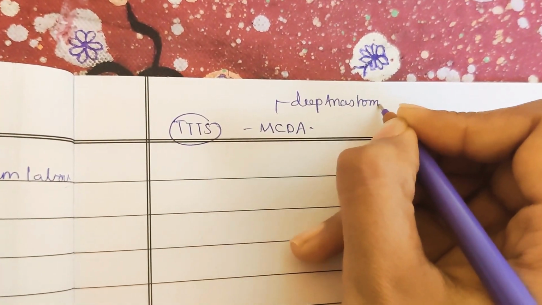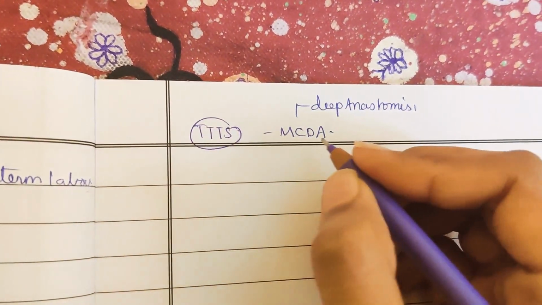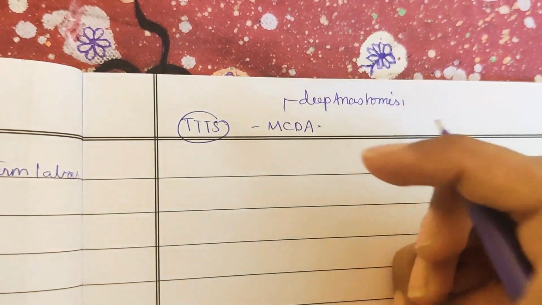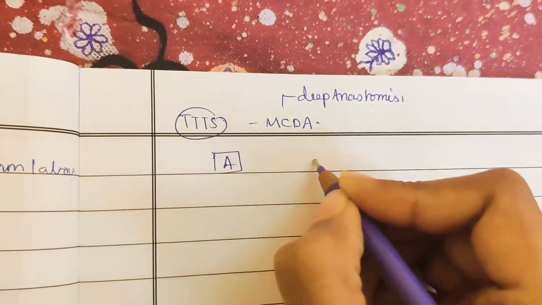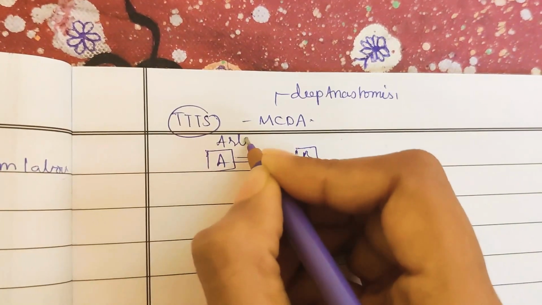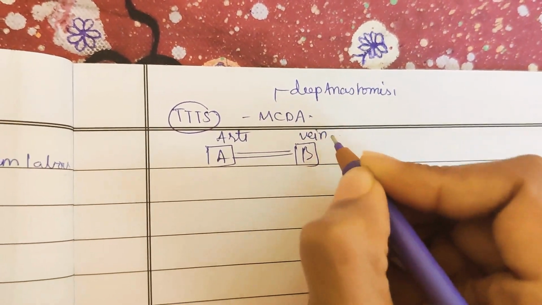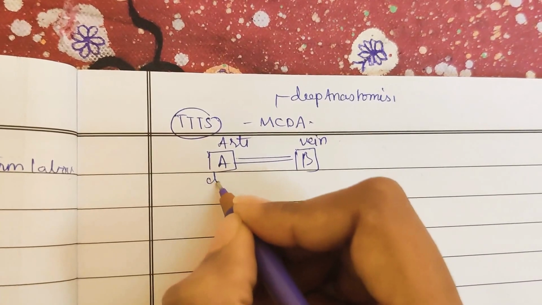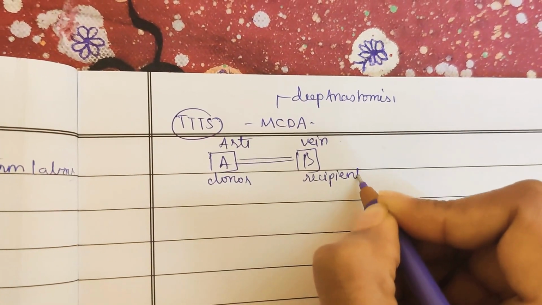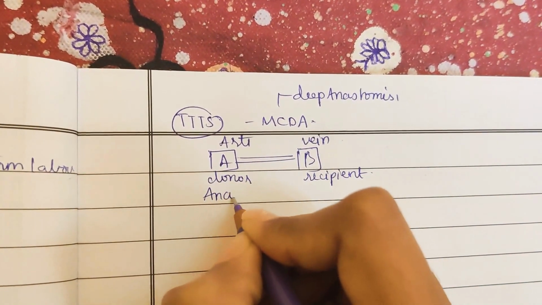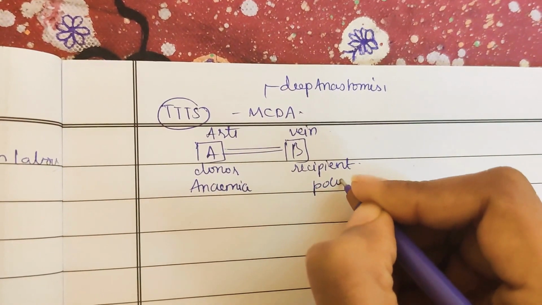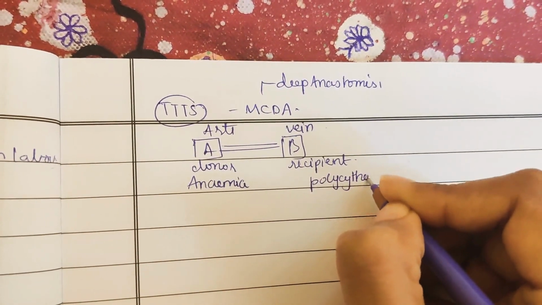We have seen this before. So the deep artery of twin A will send the blood to the deep vein of twin B. So this is twin A, this is twin B. Here from the artery the blood will go to the vein. So this will be the donor, this will be the recipient, and the donor will have anemia because it is giving the blood to B, and the recipient will have polycythemia because there are a lot of cells here.